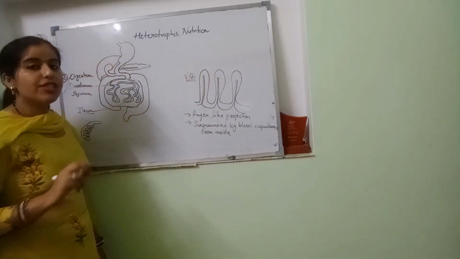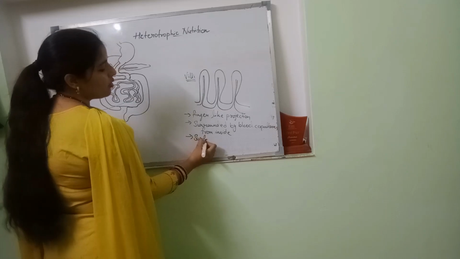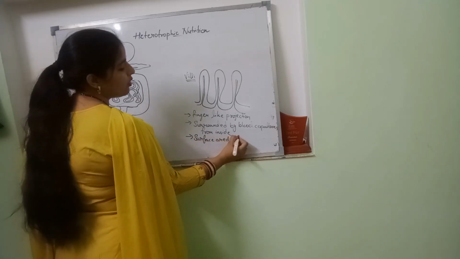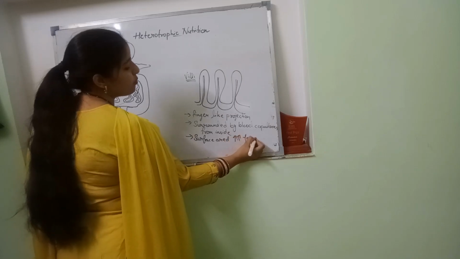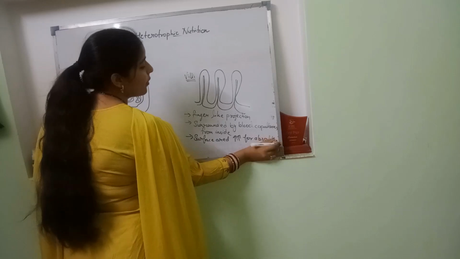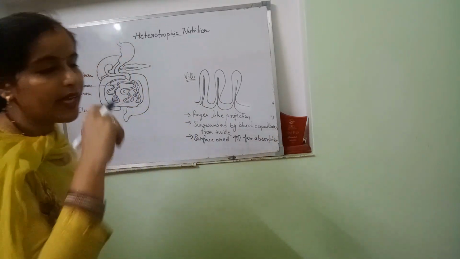Because they have finger-like projections, they are increasing the surface area for absorption of nutrition.